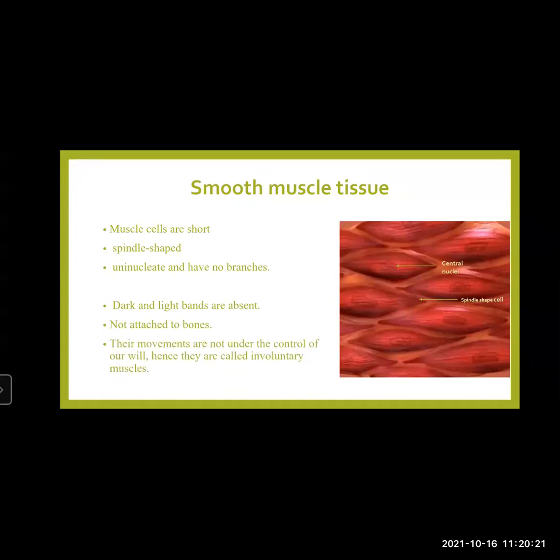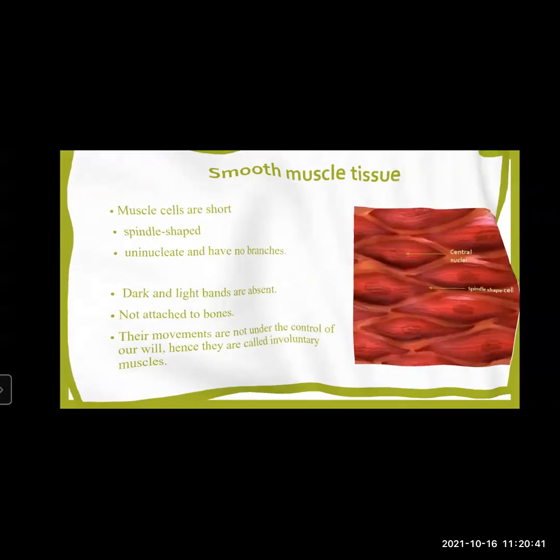Movement of these smooth muscles is not under the control of our will. Hence, they are also called involuntary muscles. Why involuntary? Because movement is not under our control. It is controlled by the brain and the hormones.